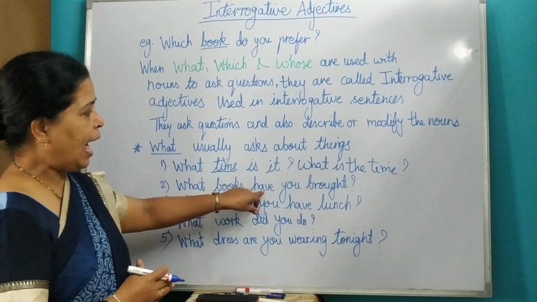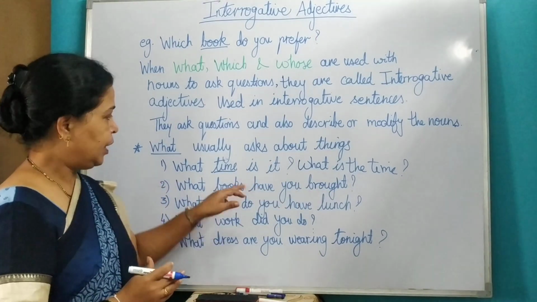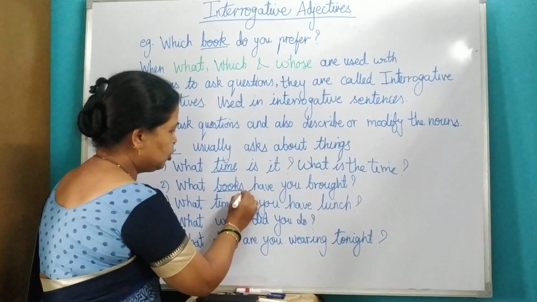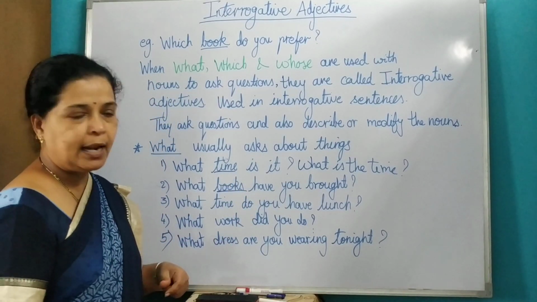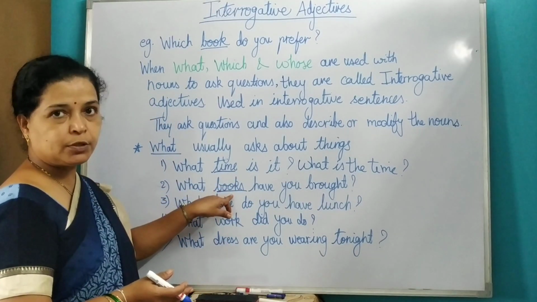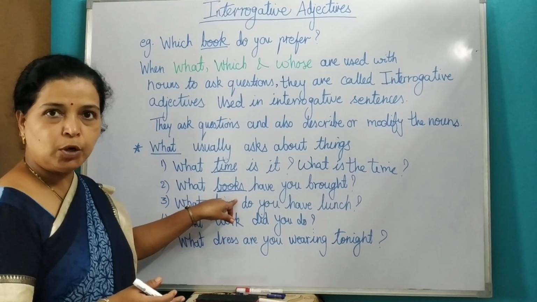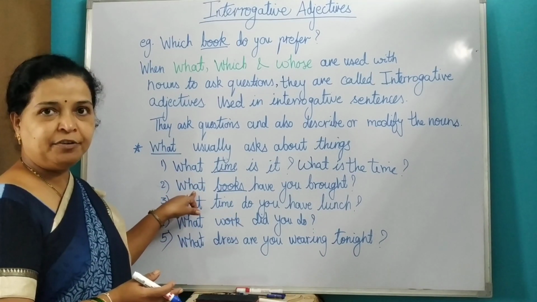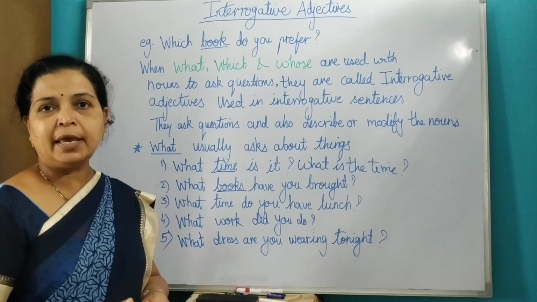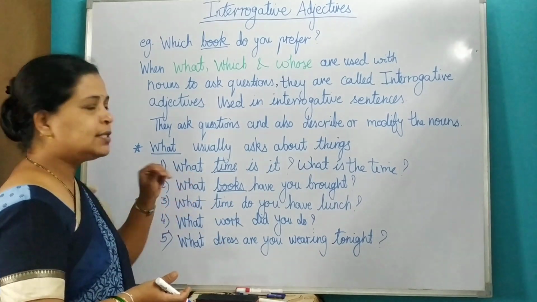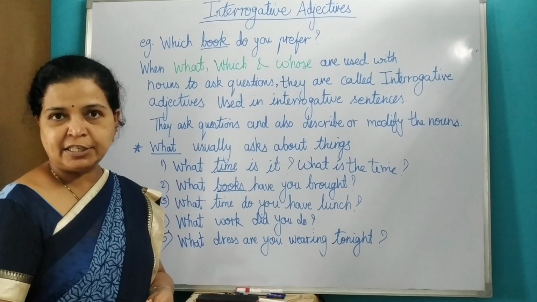Now, second sentence. What books have you brought? Here, books is the noun. What books? So, the word what is describing the noun books. So, it is an adjective plus it is also asking a question. So, it is an interrogative adjective.